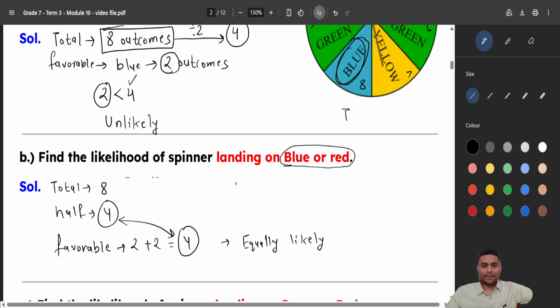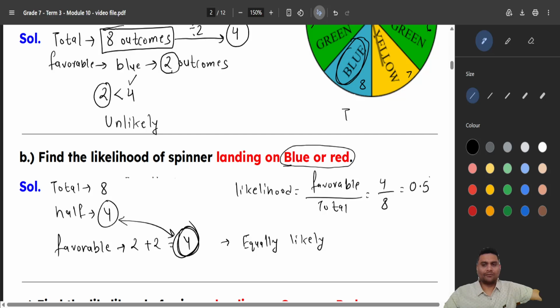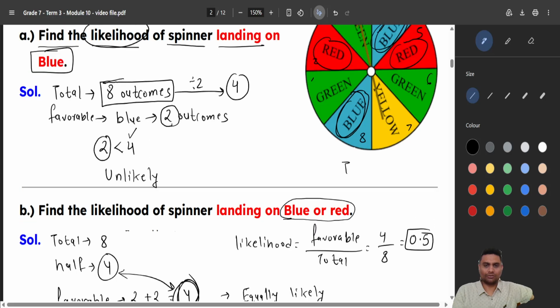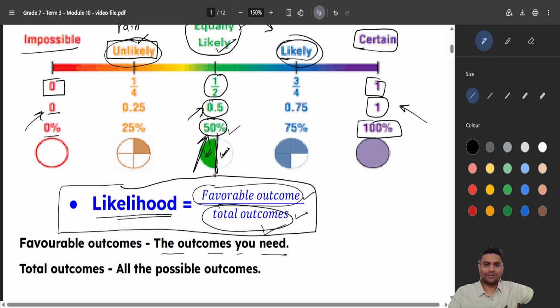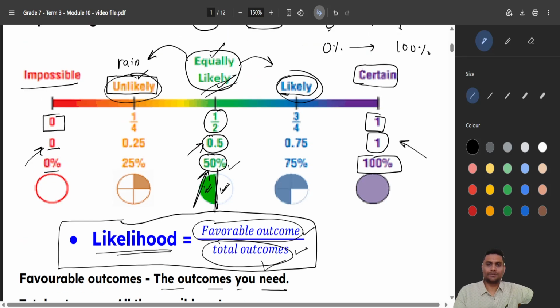What was the formula for likelihood? It was favorable outcome over the total outcome. Yes. Favorable how many? Blue and red, 4. And total how many? 8. 4 divided by 8 is 0.5. And when you get 0.5, 0.5 means equally likely. You can check here also. 0.5 means equally likely. Yes.